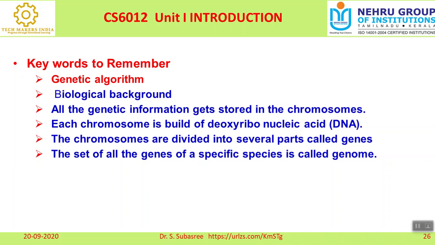If a particular person has a certain disease, for example a sugar complaint, then I need not analyze the entire gene set. I will take certain genes and do an analysis, which is called gene analysis. It is purely based on application as well as requirement.